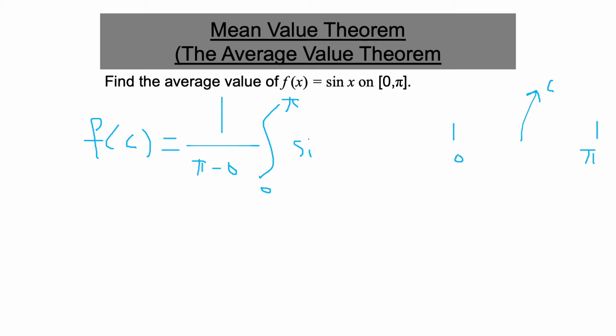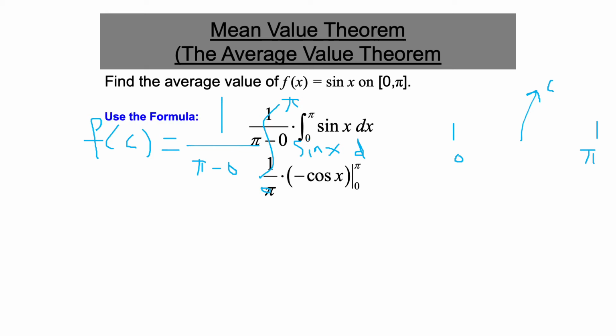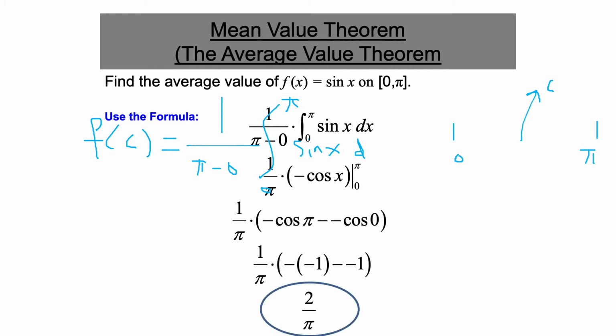So all we need is to find the integration of sine x, which we know is negative cosine. Then we apply the fundamental theorem 1, which is f of up minus f of down. So we get 2 over pi. That means f average equals 2 over pi.